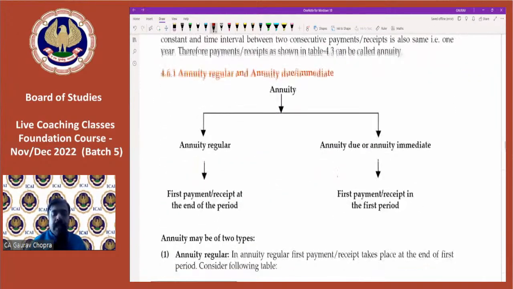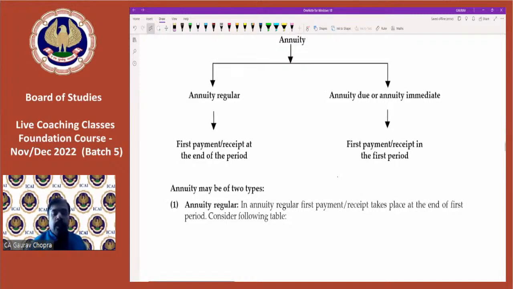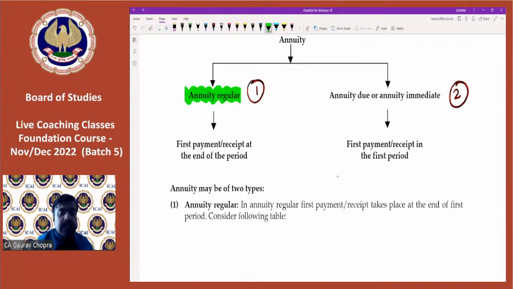Now, annuity is further divided into two portions. The first portion is known as annuity regular, and the second one is known as annuity due or annuity immediate. Now, let us understand the terms. First is annuity regular, and second is annuity due or annuity immediate.